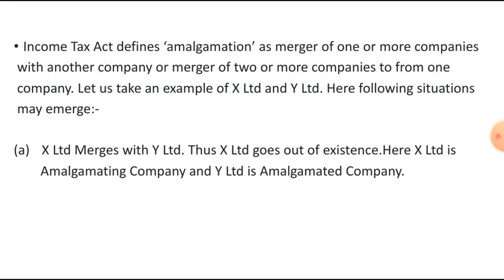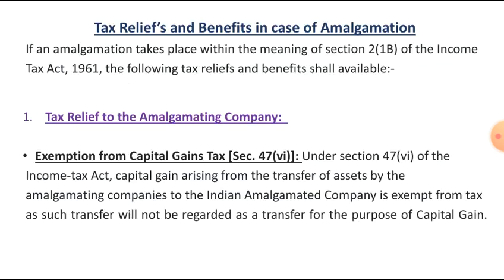The next example is X Limited and Y Limited both merge and form a new company, say Z Limited. Thus, both X Limited and Y Limited go out of existence and form a new company, Z Limited. Here, X Limited and Y Limited are amalgamating companies and Z Limited is the amalgamated company. Next, tax reliefs and benefits in case of amalgamation. If an amalgamation takes place within the meaning of Section 2(1B) of the Income Tax Act 1961, the following tax reliefs and benefits shall be available.